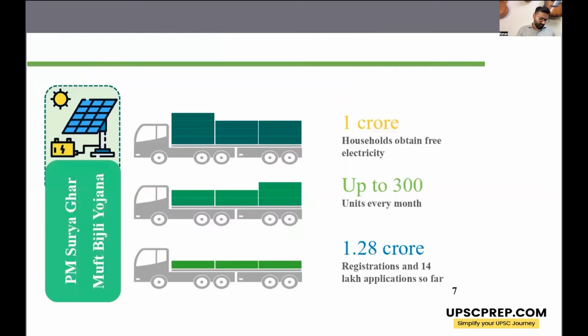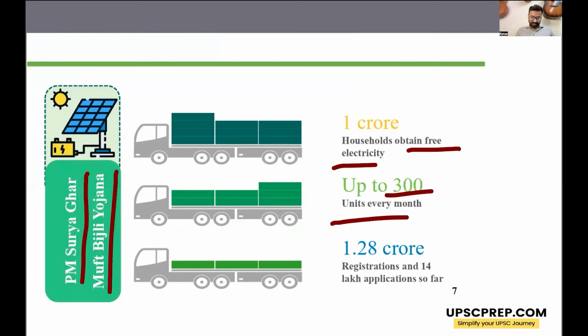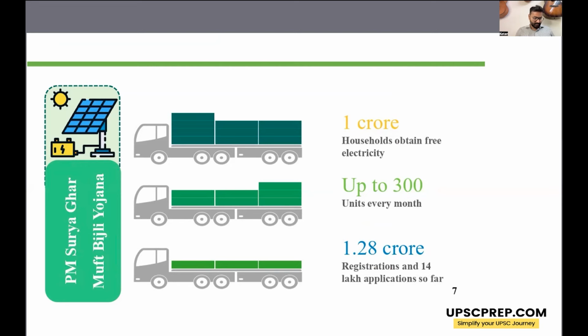Then further, another important scheme that the government is going to launch is the PM Surya Ghar Muft Bijli Yojana, where the homes or houses will get to install solar panels on their rooftops, and for that they will be provided free electricity of up to 300 units every month, right? And this will benefit lots of people. Already 1.28 crore registrations have been made, right? So this is important.